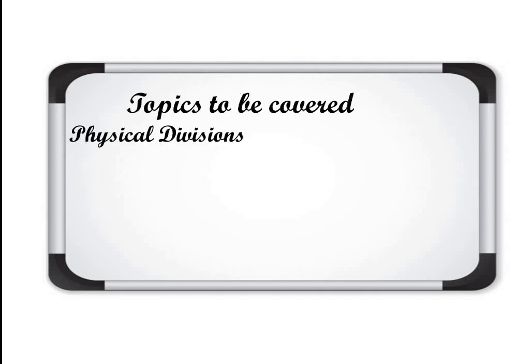Now let's see the topics that will be covered in today's lecture. Physical divisions of India, or you can say the physical features of India. Let's see the Himalayan mountain, the mountain that is there in the northern part of India, one of the physical features that we will cover.